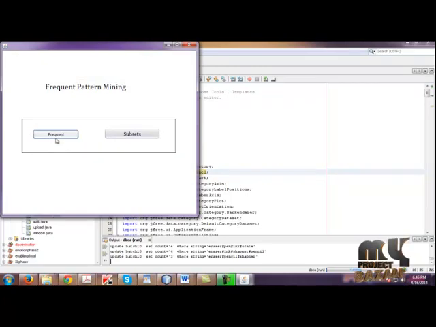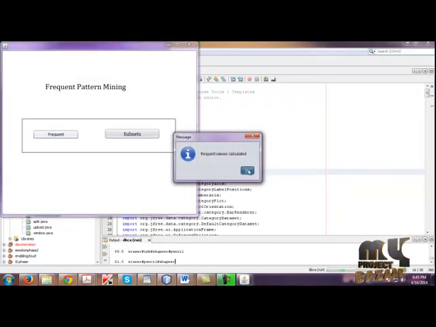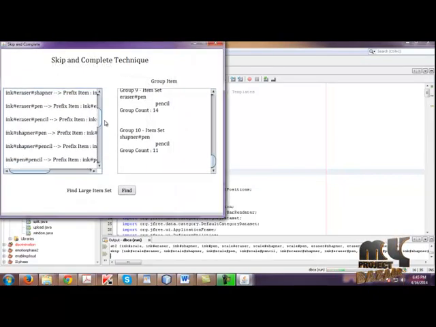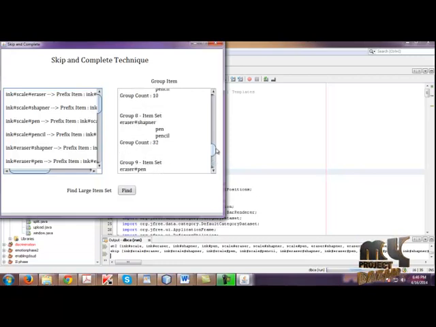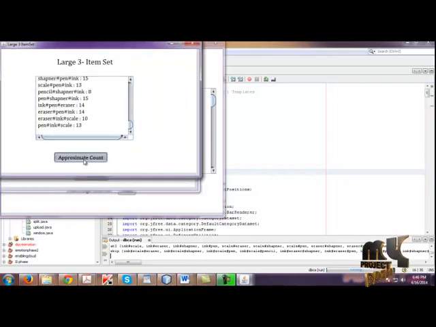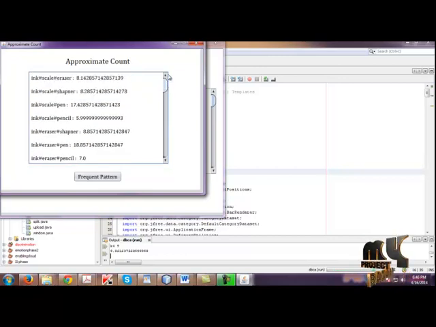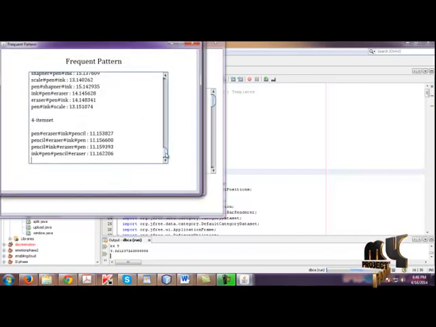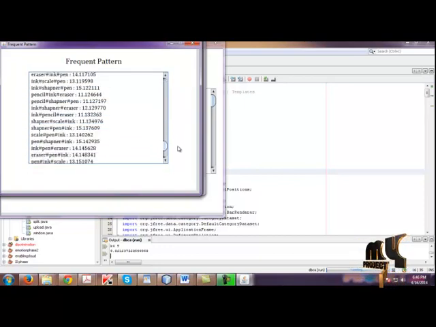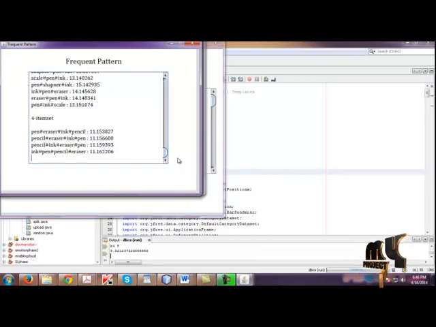Click Frequent Subsets. So frequent pattern mining is calculated for our dataset. Then click Subsets. Then click Find. Then enter skip and complete. For each item set it will calculate the prefix, and for the group item it will calculate the count for each group. Click Find. Then in the large item set, for those item sets it will count the occurrence values, and calculate the approximate count for each value present in the 3 subsets and 4 subsets, and click Frequent Pattern. Finally we get the frequent pattern values for all the subsets: first item set, second item set, third item set, and finally the fourth item set. Thank you.